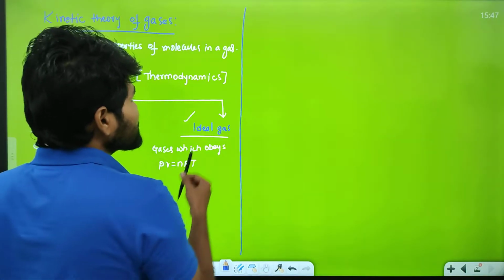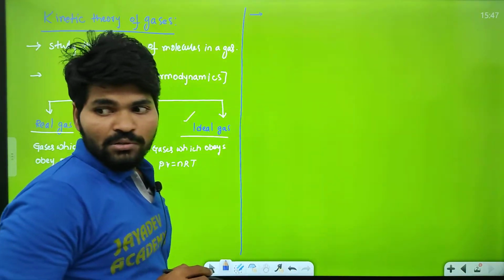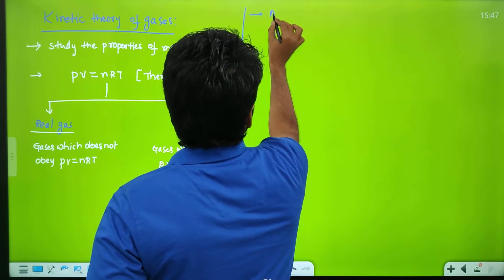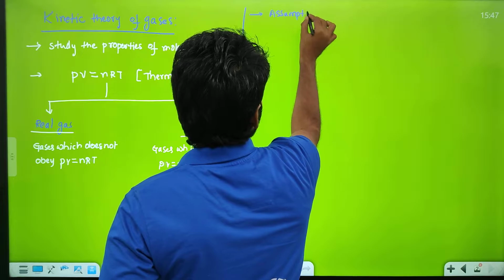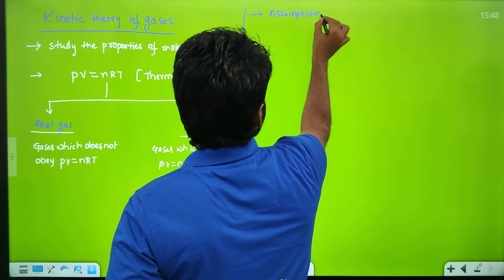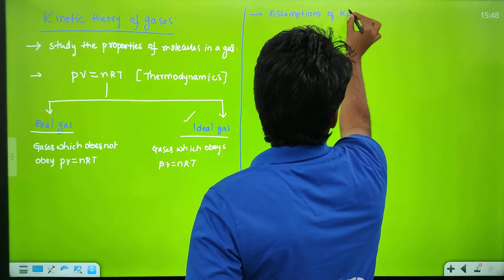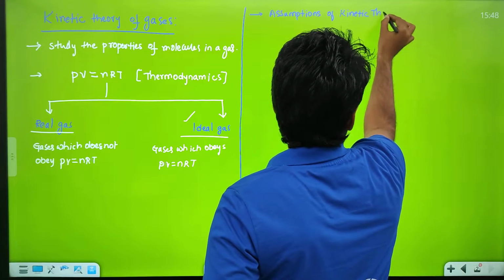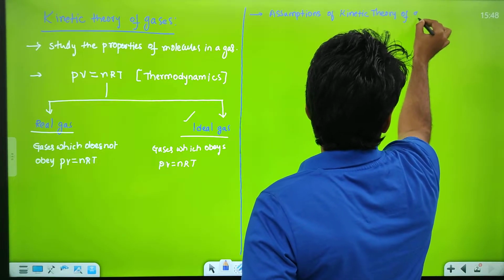Before I discuss the ideal gas, first I wanted to give some assumptions of kinetic theory of gases.